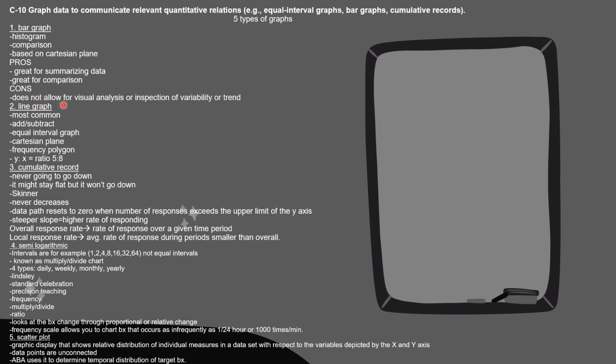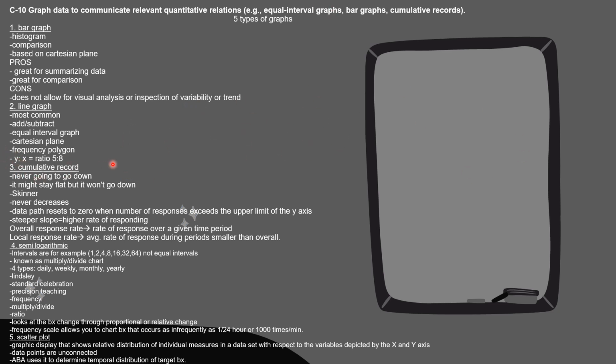The second graph we have here is the line graph. This is the most common, the typical one we usually use. It has the y and x axis, how you normally see. It's also known as a frequency polygon, and it has the dots that connect.